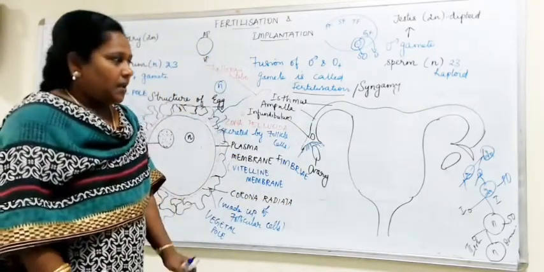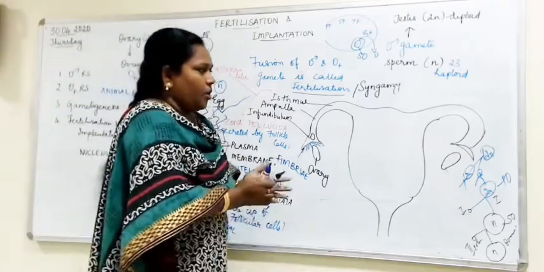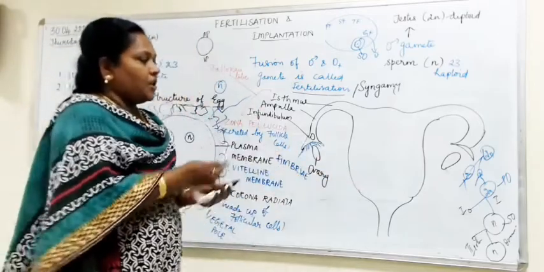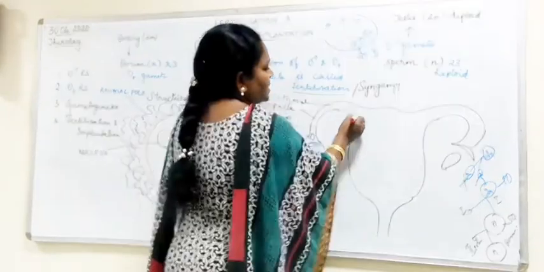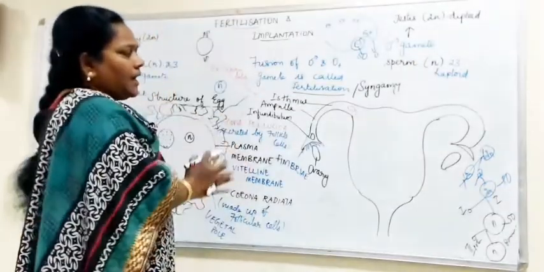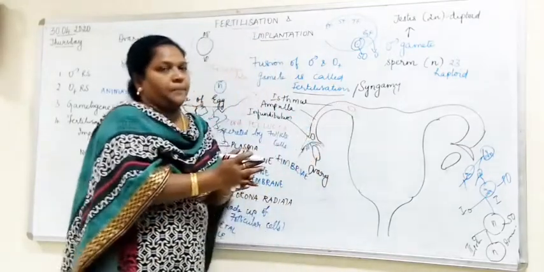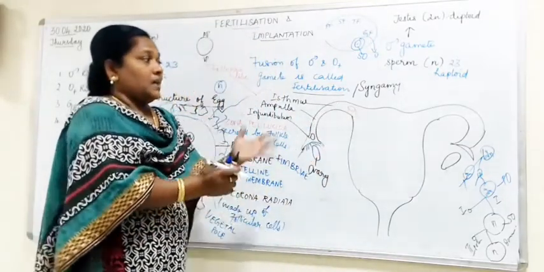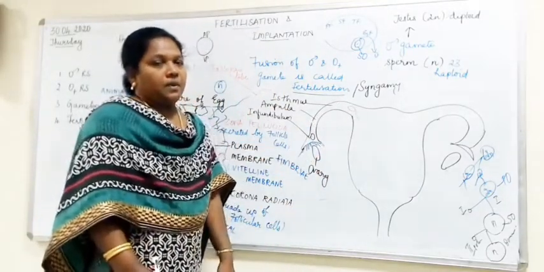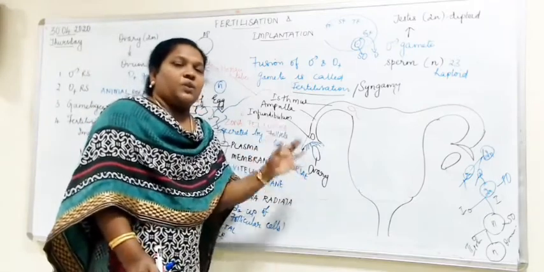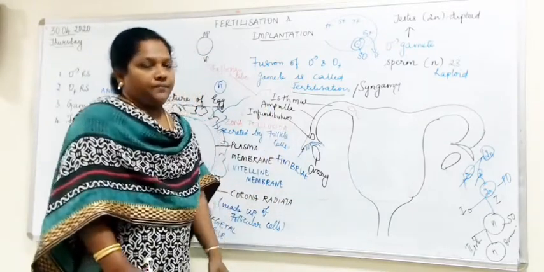Now during coitus or copulation, when there is a chance of sperm entry, what will happen? The egg and the sperm have to be present at the same time. In that case, there is a chance of fertilization. That is why not all coitus will result in fertilization.